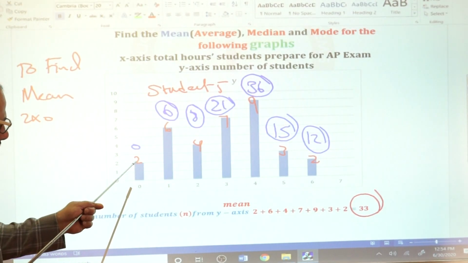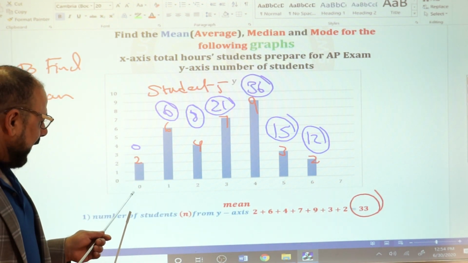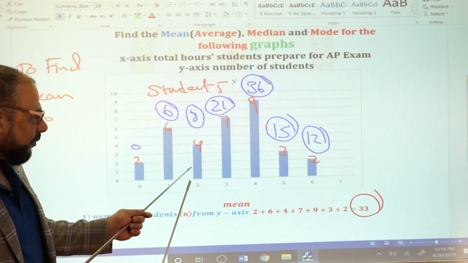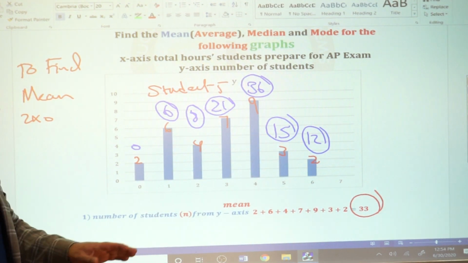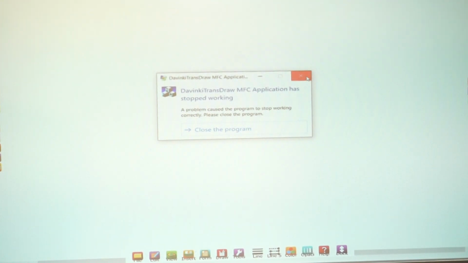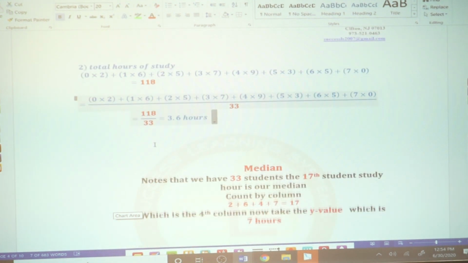Again, we found the number of students from the height of the column, right? Then we multiply each number by how many hours they study. This means 2 students, each will study 4 hours, which is a total of 8 hours, right? Is it clear? Then you add this. I added it already for you here. I multiplied and added it, right? The total is how much? 118 over 33, which is 3.6 hours. If you have anything in the calculation, please find it. Right, good?